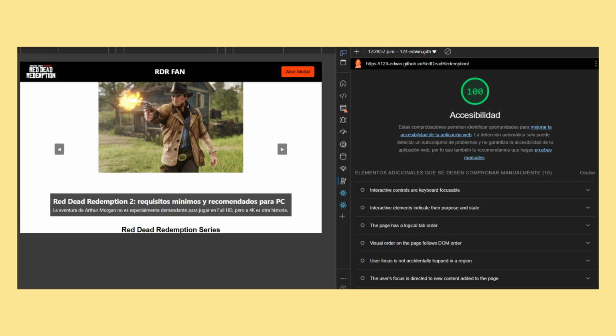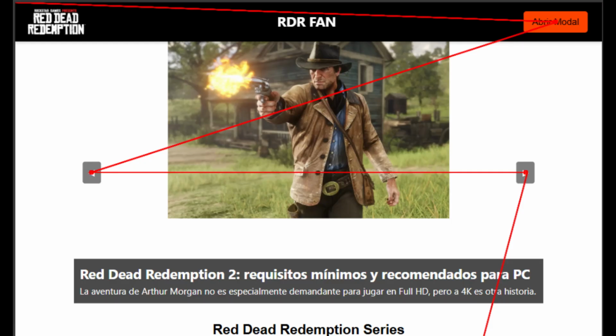With the Lighthouse tool, I made sure to comply with basic accessibility criteria such as contrast, rel properties, or correct HTML semantics. This tool is very useful to get closer to what the WCAG says. This is my trace tab path. The Chrome Lens tool helps us to graphically recreate how a user can access the interactive elements of your page.